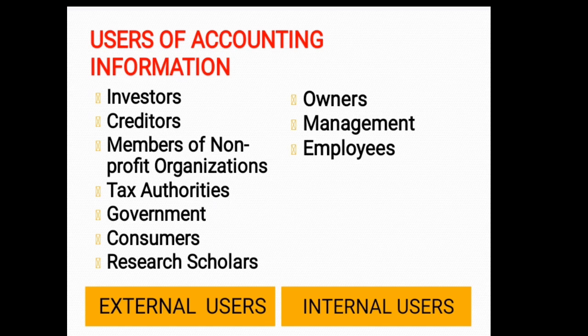The second internal users are the management. What is management? Management is the art of getting things done through others. Hence, the management should ensure that the subordinates are doing work properly.